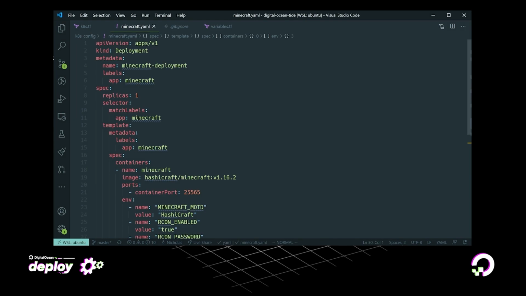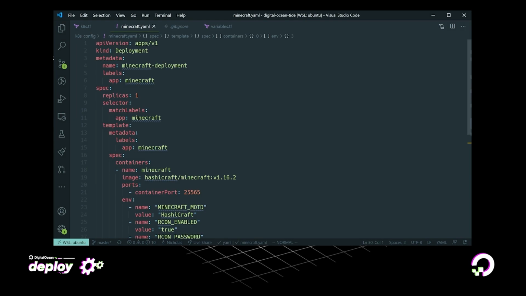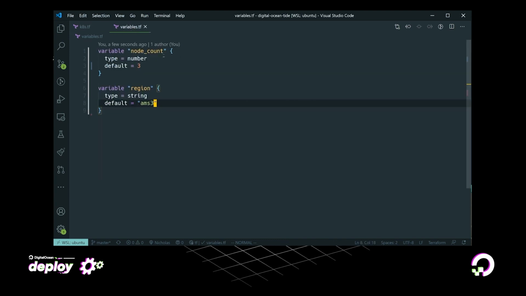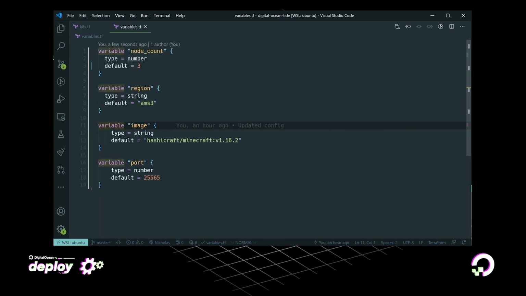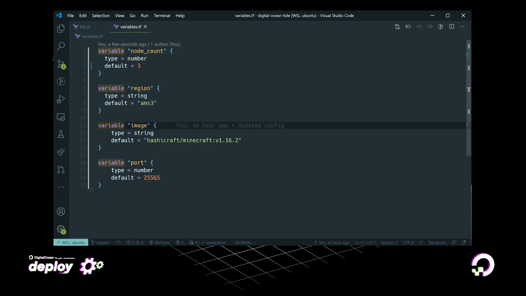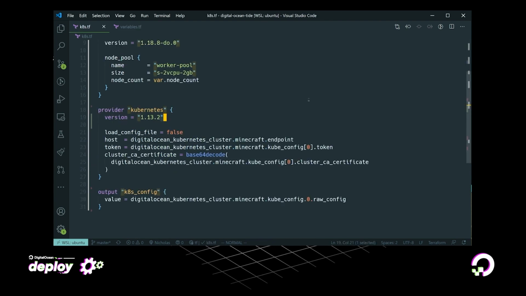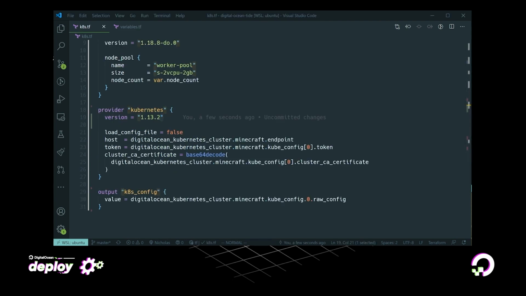Now, we will be taking the following Kubernetes deployment, but instead of leaving it in a YAML format, we will define it using HCL, allowing us to make sections variable. We will create a variable for the Docker image, in case we ever want to update that. And we will define the port that it uses, just in case we ever want to run multiple of these at the same time. Okay, so now we're ready to add our new resource.